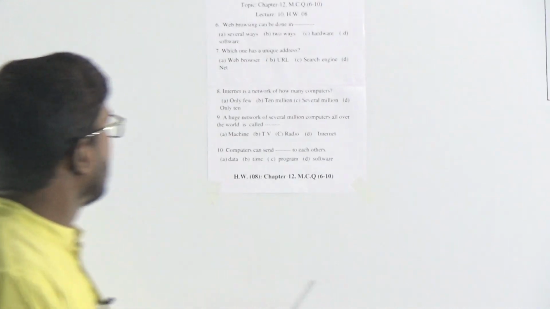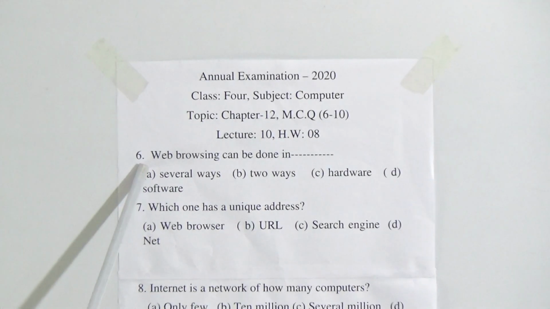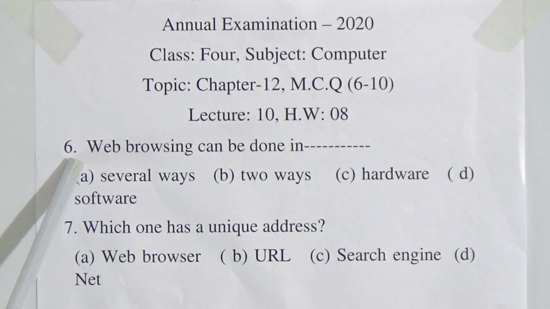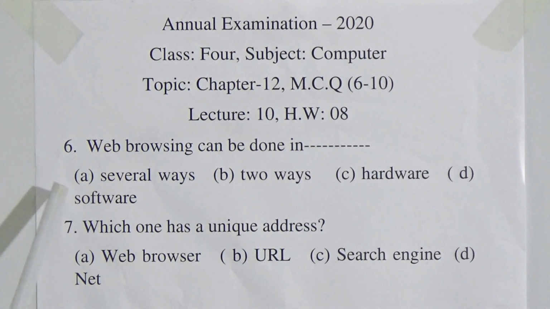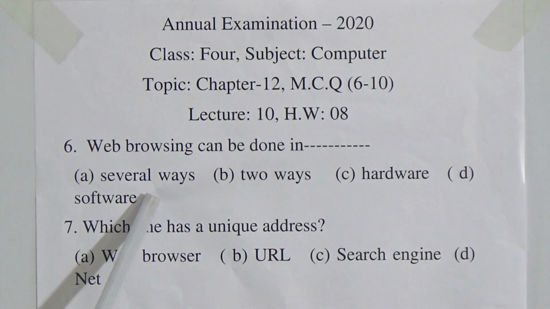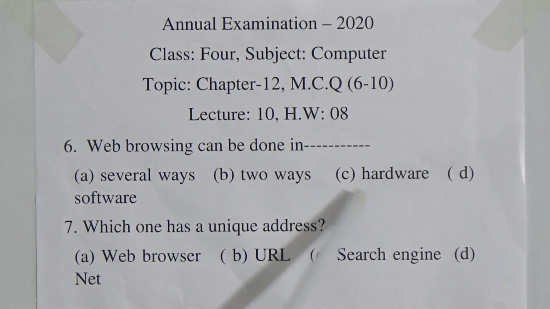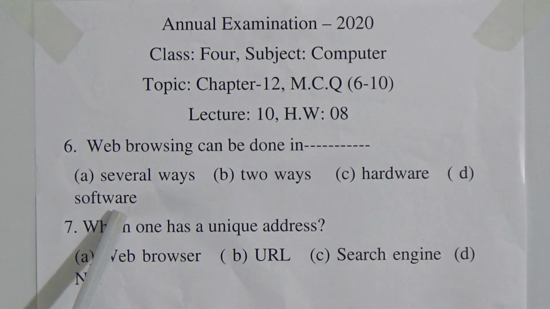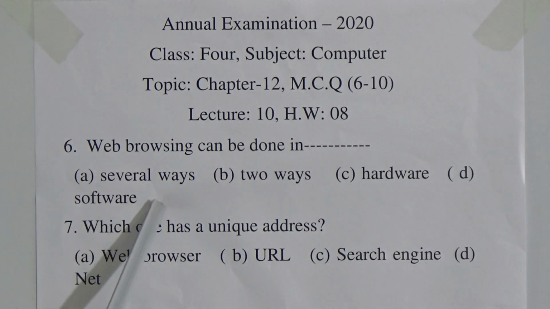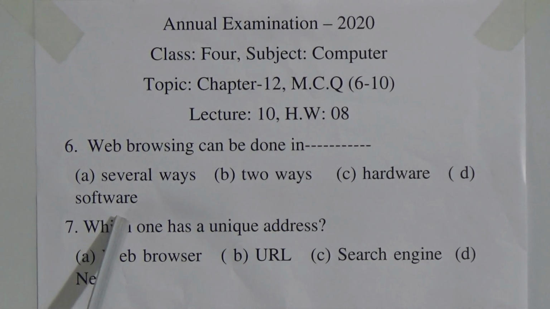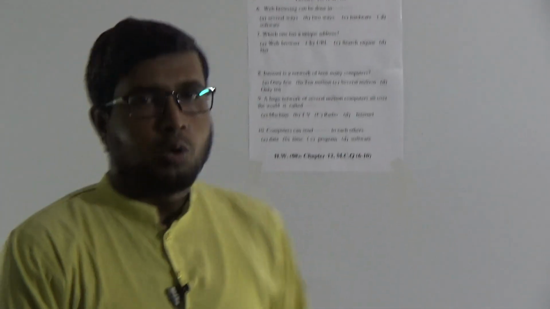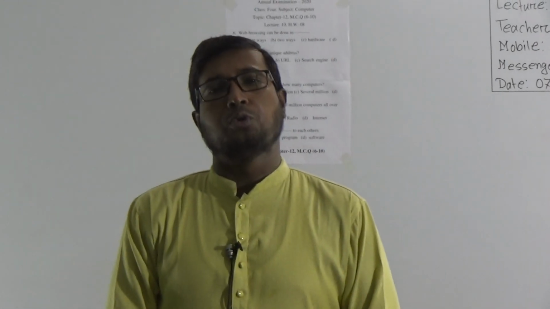At first, MCQ number 6. Web browsing can be done in dash. Option A, several OS, B, 2 OS, C, hardware, D, software. My dear students, web browsing can be done in 2 OS.